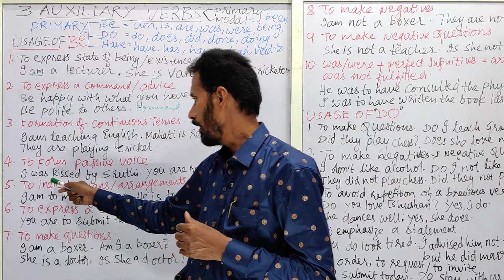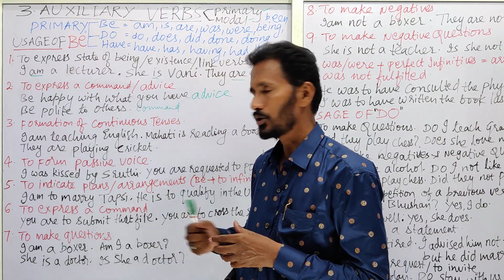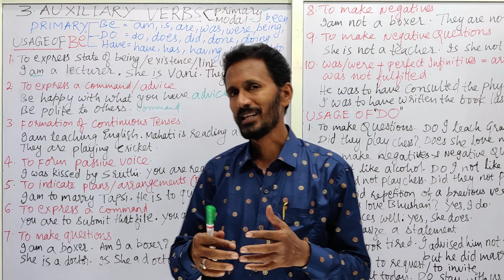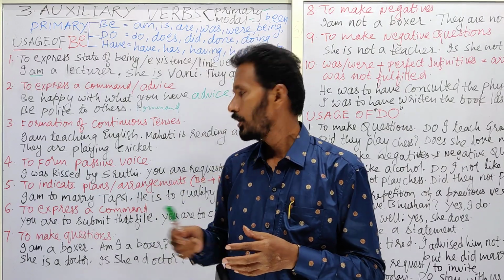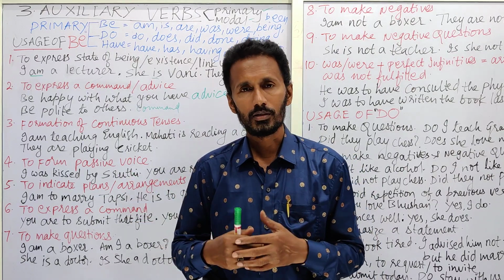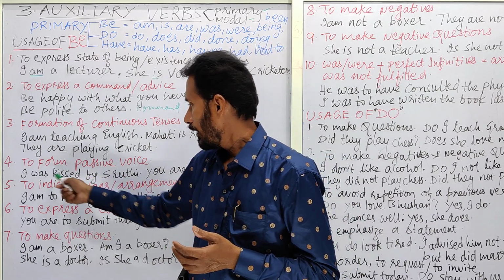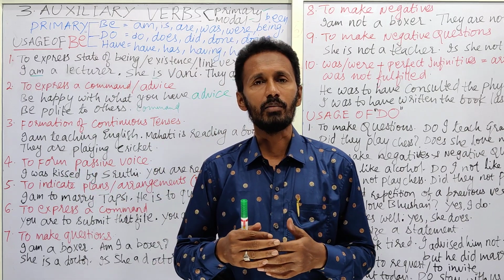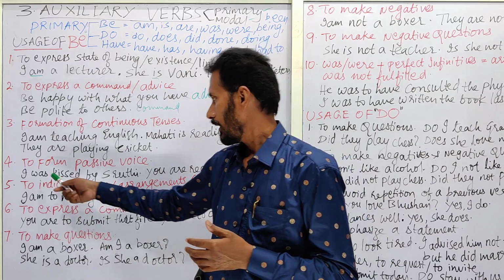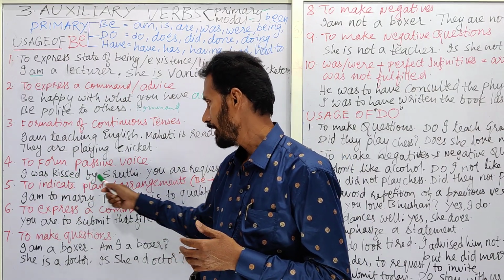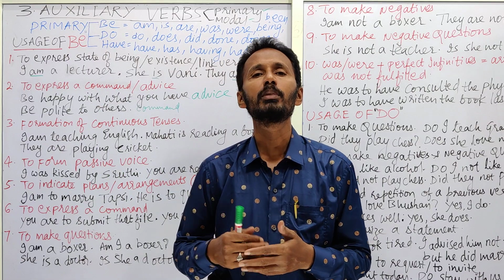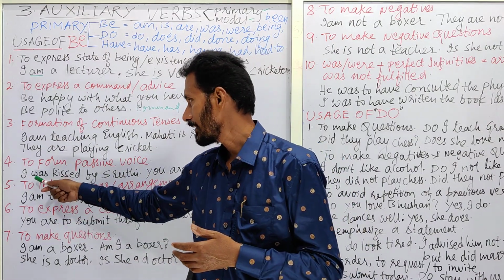For example, I was kissed by Shruti. The actual active voice form is Shruti kissed me. So when we transform that sentence from active to passive, I was kissed by Shruti. So we took the help of the be form, that is was.